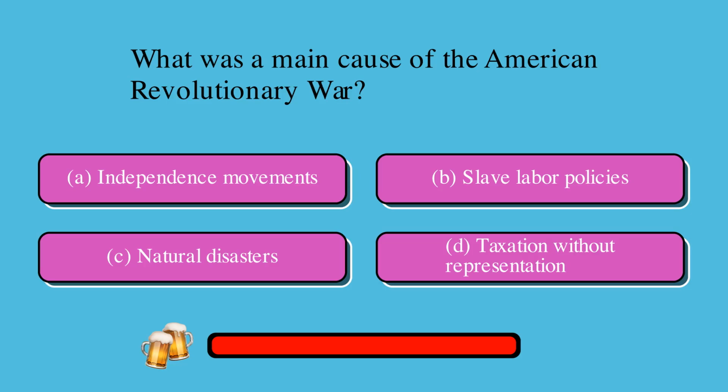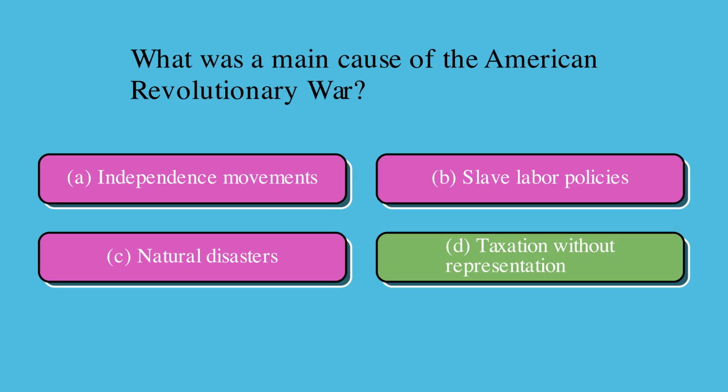What was a main cause of the American Revolutionary War? Is it A, independence movements, B, slave labor policies, C, natural disasters, or D, taxation without representation? The correct answer is D, taxation without representation.